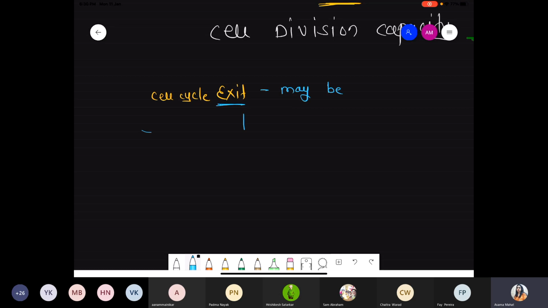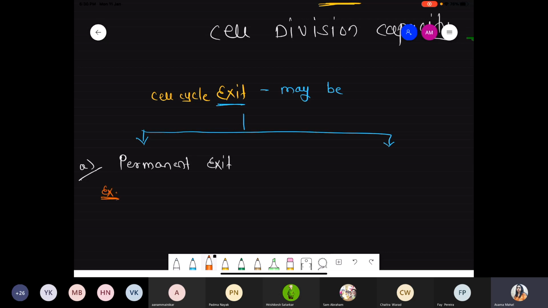Maybe two types. Number one, permanent exit. एक बार जो मैंने कमिटमेंट कर दी, then मैं मेरे स्टेम की भी नहीं सुनता. That is sclerenchyma tissue. So first one, that is permanent exit, and permanent exit is associated with the tissue that is sclerenchyma. I hope you remember sclerenchyma tissue.